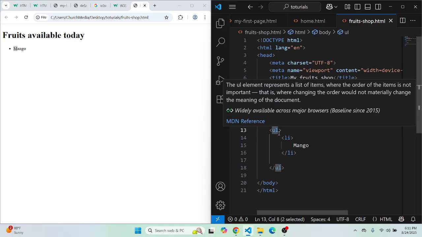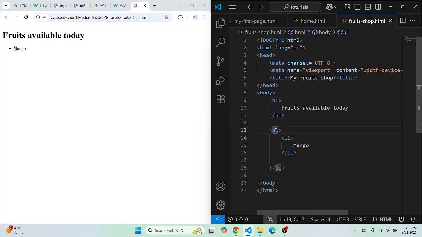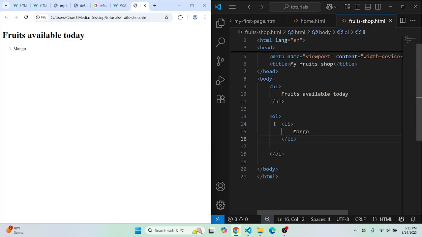If you change the U to O, then you are saying that you are dealing with an ordered list. So you see, it's number one. So the OL tag comes and then you close it. Then the list items themselves, for example the mango, would be in the LI tag.